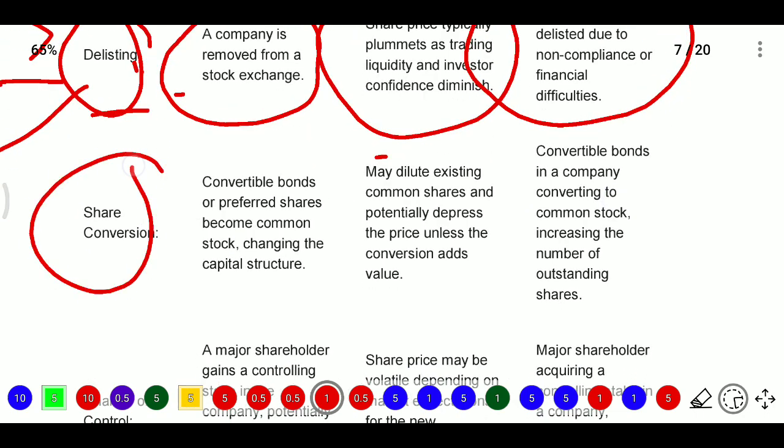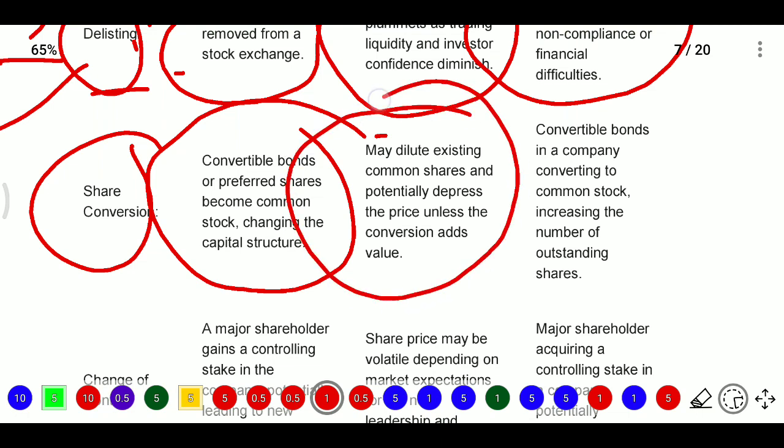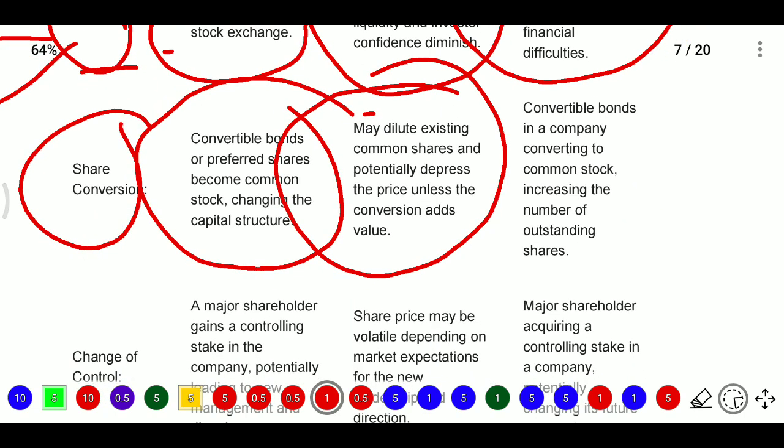And share conversions, here convertible bonds or preferred shares become common stock. Here the capital structure may change, and it may dilute existing common shares and potentially depress the price unless the conversion adds value. So whatever existing common shares there are, they will be diluted and potentially the price will be depressed unless the conversion adds value.